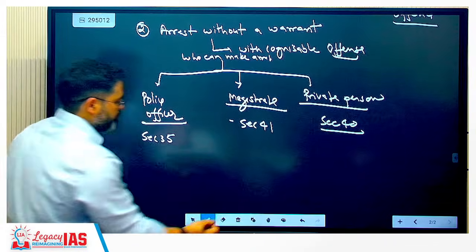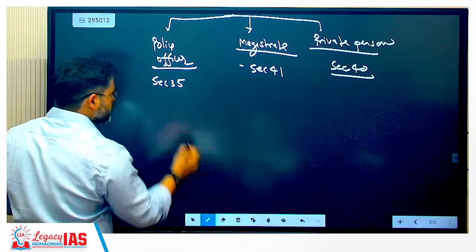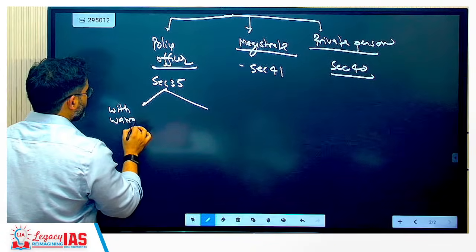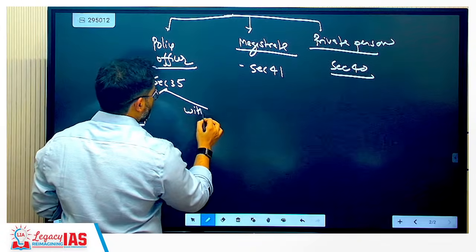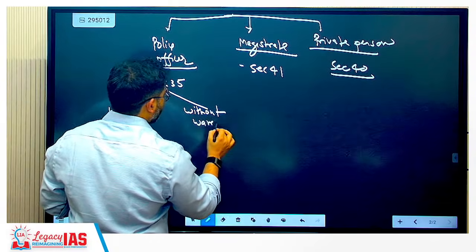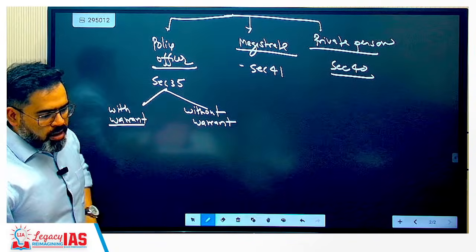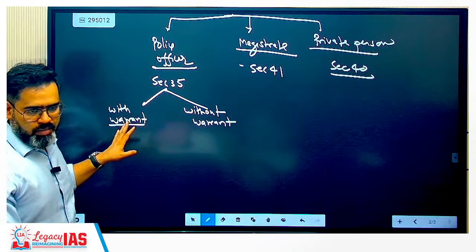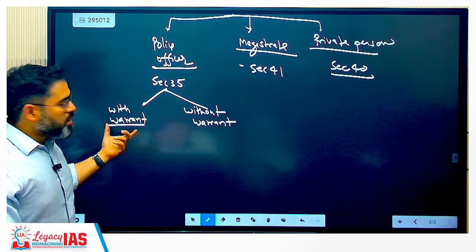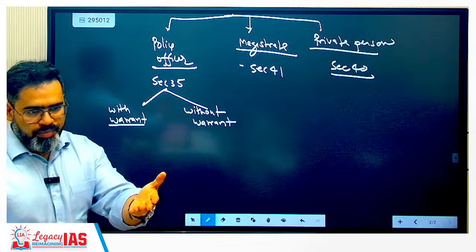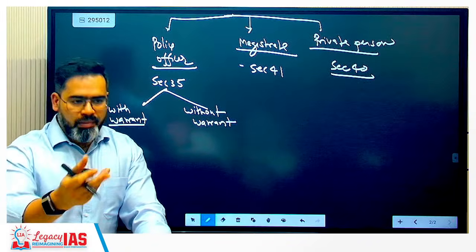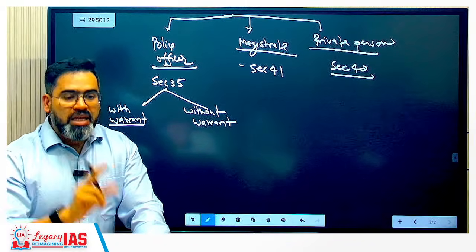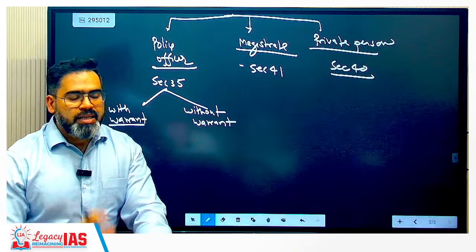Police officers can arrest with warrant and without warrant. So wherever warrant is necessary, the magistrate will issue the warrant. In that case, suppose someone has been accused and they are asking your name and address, and you are not furnishing this information, even though the offense was non-cognizable, still arrest can be made.